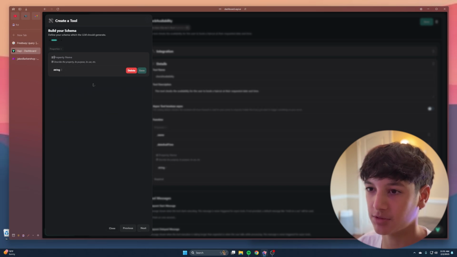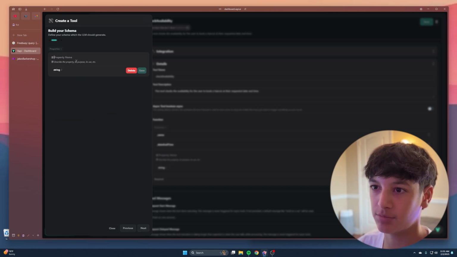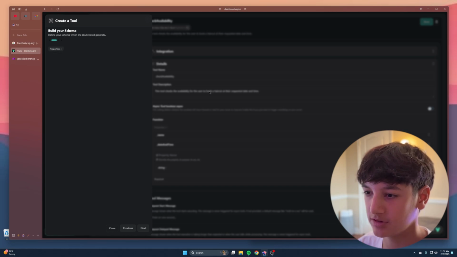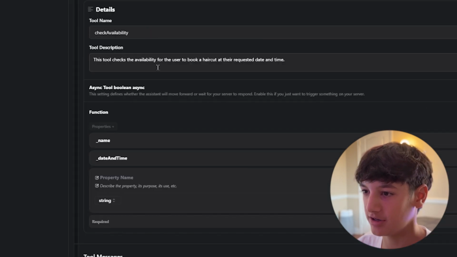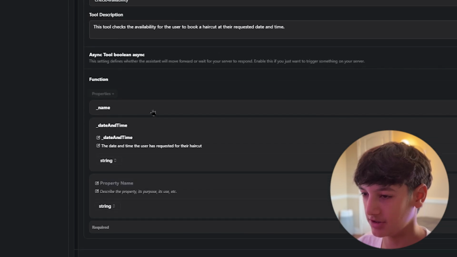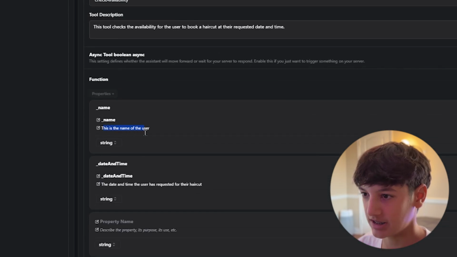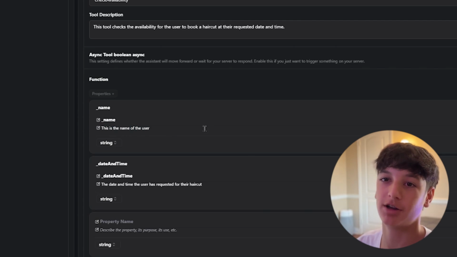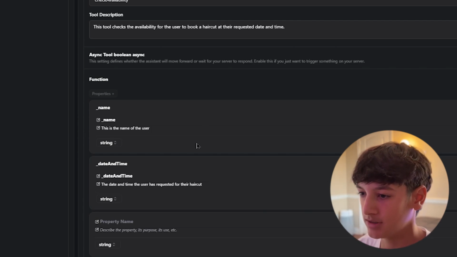Next, you're gonna want to give a property name. So you can see that right here. Here are my properties: underscore name, date and time. And then here are the descriptions for this, so you guys can copy exactly. This is the name of the user, so you want to be very specific, because this is where the AI comes in and has to understand what these functions do and what they hold inside of them. Date and time, the date and time the user has requested.